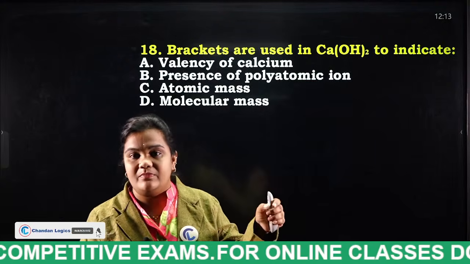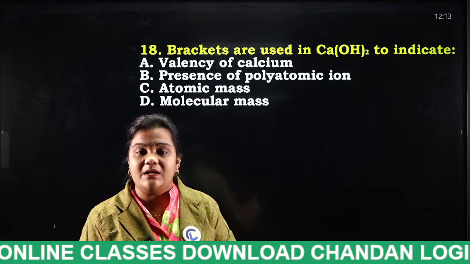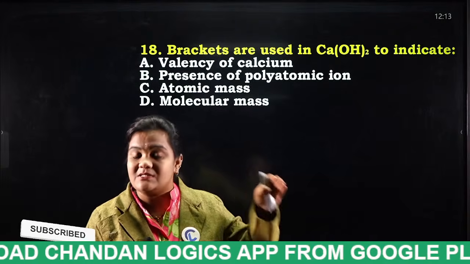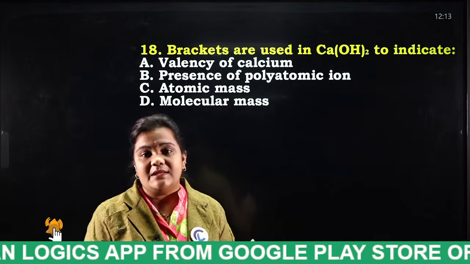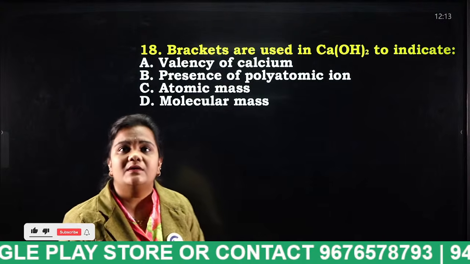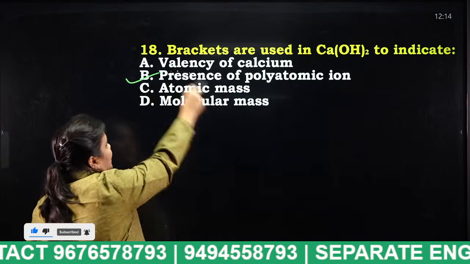The metal should come first, and if any atomicity is involved, like diatomic, the subscript should be written at the right downwards. Those are some of the rules. Very good. Presence of polyatomic ion.